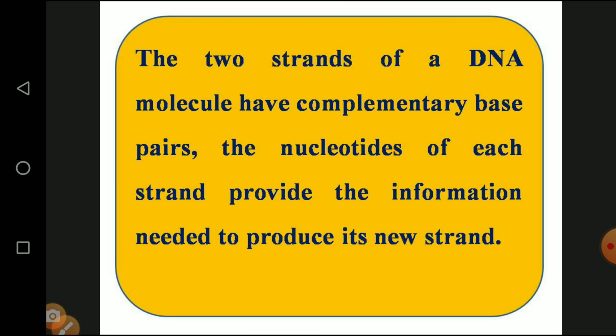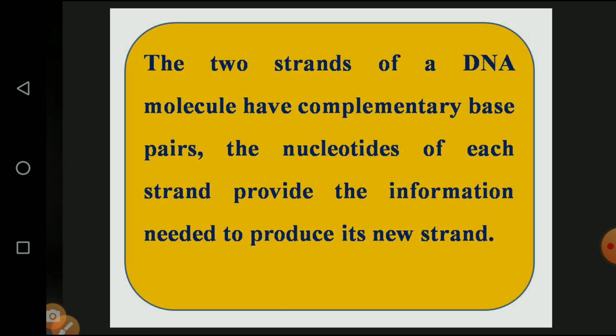Then the two strands of the DNA molecule have complementary base pairs. The nucleotides of each strand provide the information needed to produce the new strand. One is called the leading strand and another one is called the lagging strand. What are the two strands, and how are they processed? We will see in the continuation of the class.